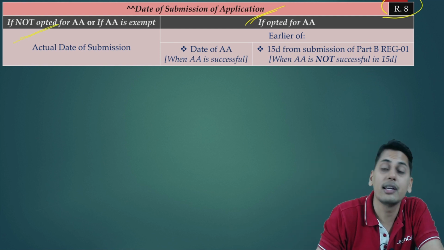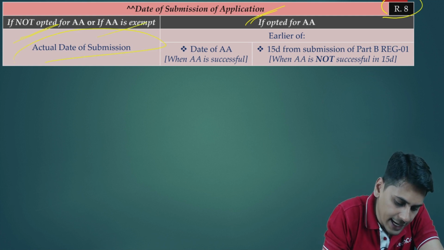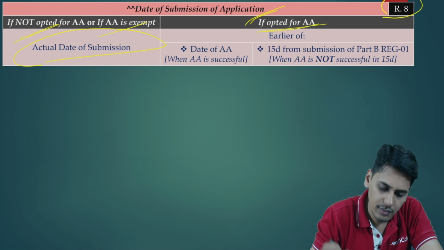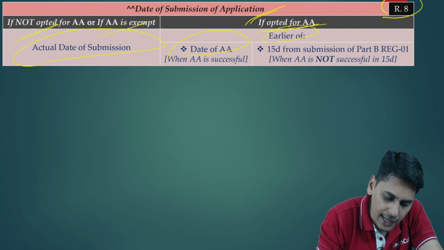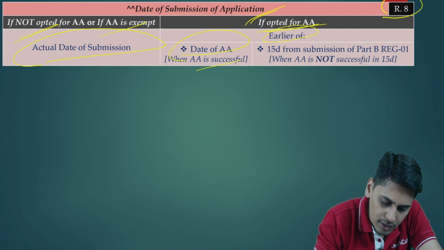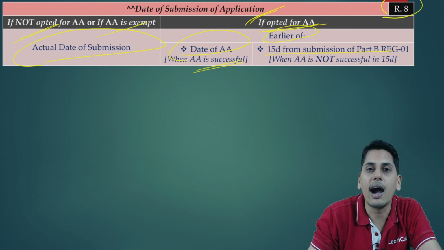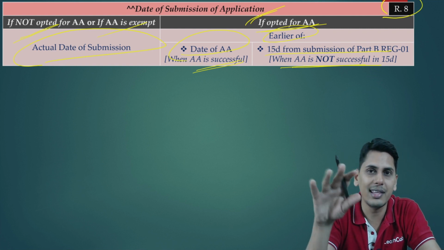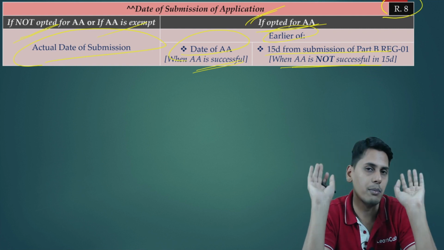If Aadhaar authentication is not opted at all, or if Aadhaar authentication is exempted, it is the actual date of submission. If I have opted for Aadhaar authentication, the date of submission of application shall be the earlier of the date of Aadhaar authentication, when it is successful, or 15 days from the submission of Part B REG01, which means when the Aadhaar authentication is not successful within 15 days. At length, we have discussed this. I am sure you are able to follow this.